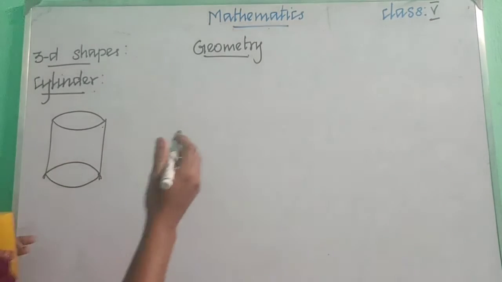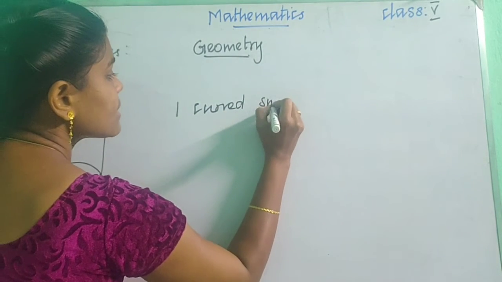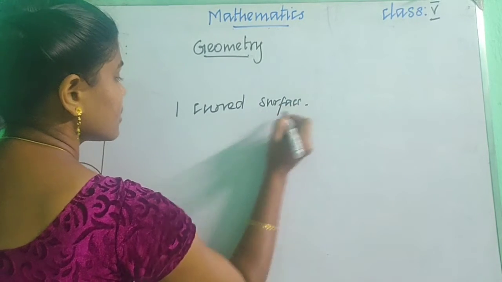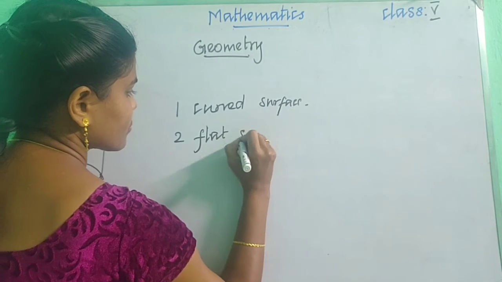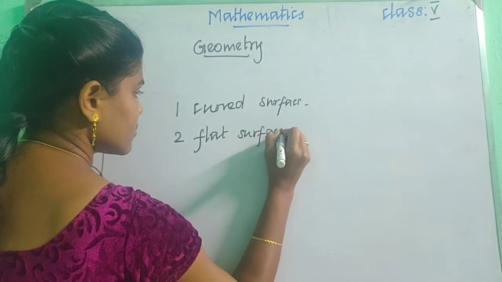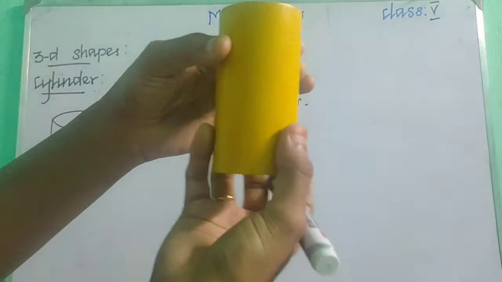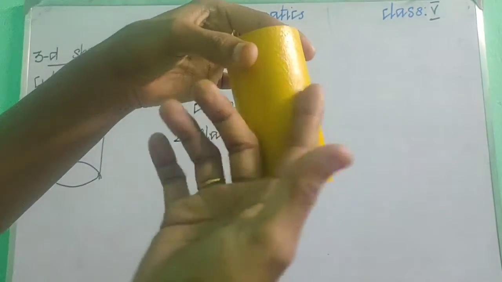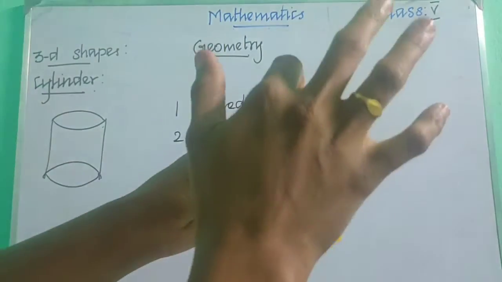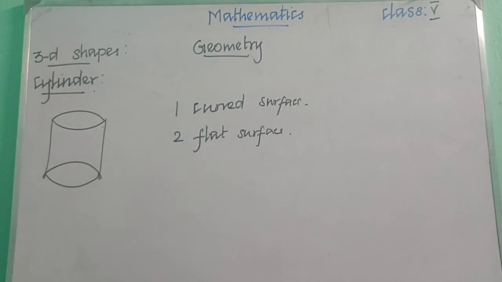So it's a 3D shape. It has one curved surface, one curved surface and two flat surfaces. Okay, children, can you all understand? See, it's a curved surface. We can say this one is the curved surface, and this bottom and upper part are the flat surfaces. Children, so it does not have sides and vertices.